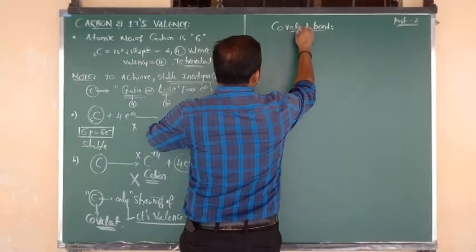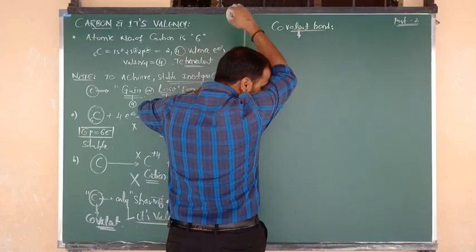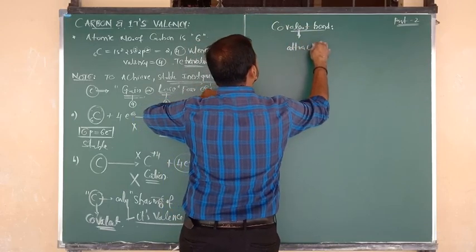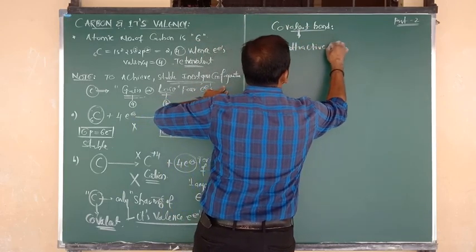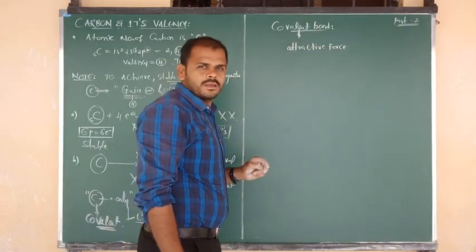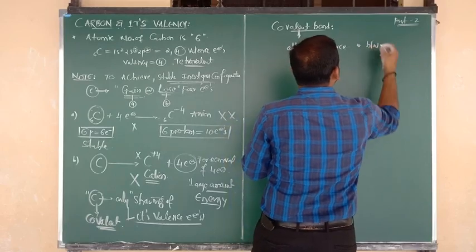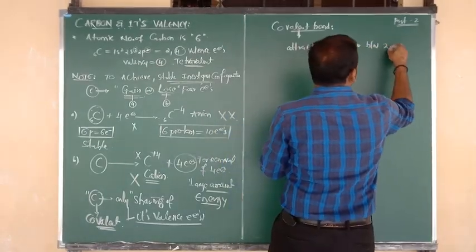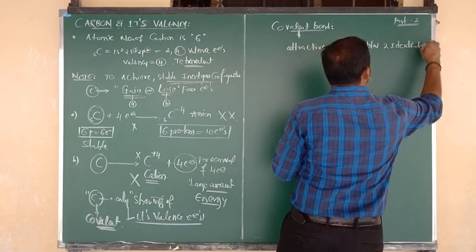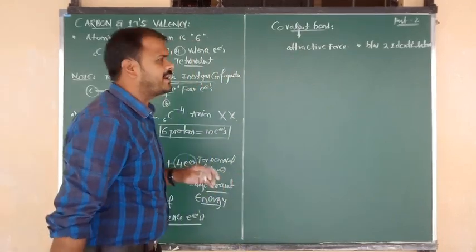Covalent bond is one simple word. I want to say that it is a bond which is going to be formed between, simply we can say, covalent bond is nothing but an attractive force which is going to be formed between two identical atoms. I will show you the structure, don't worry Nana.